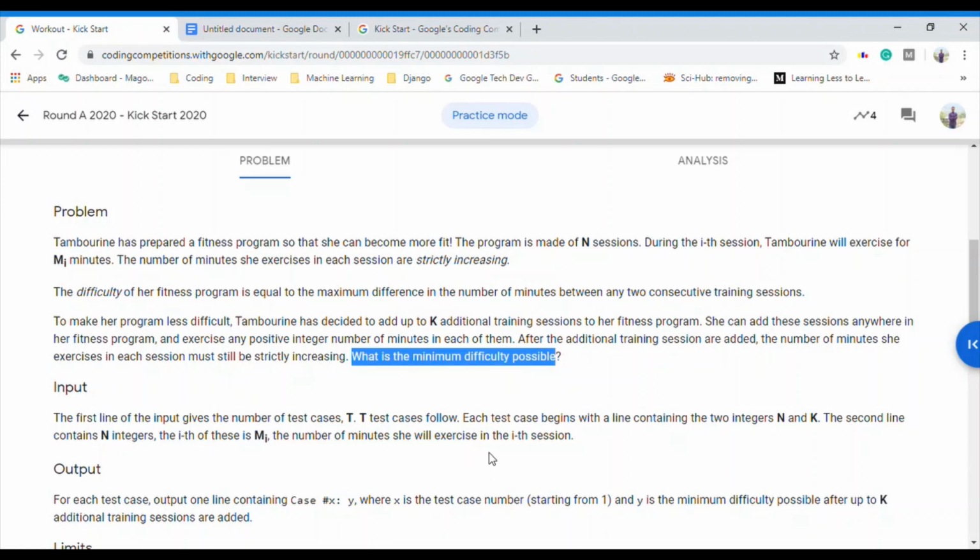That means how many additional training sessions do I need to add to make my minimum difficulty 1? If the additional number of sessions, let's say x, is less than or equal to k, then 1 is possible. Else 1 is not possible, right? So we'll check for 2. Then similarly, we'll check for 3, 4, 5 and so on till we reach a point which is possible. So basically we are linearly traversing up to that point.